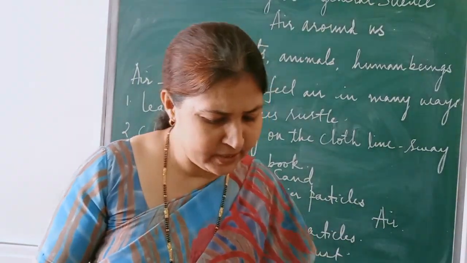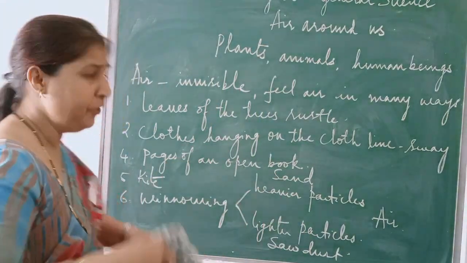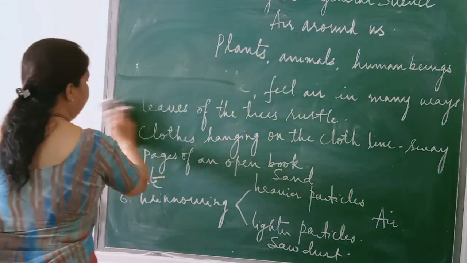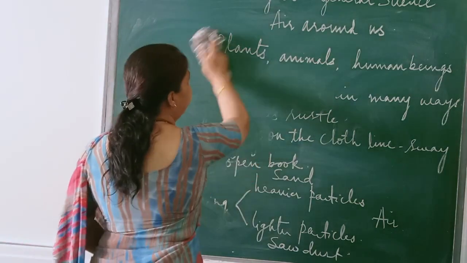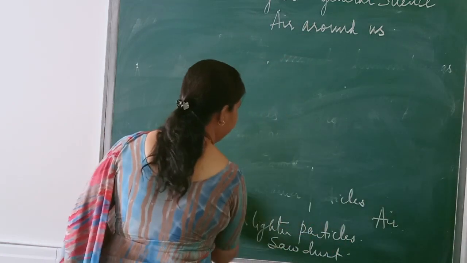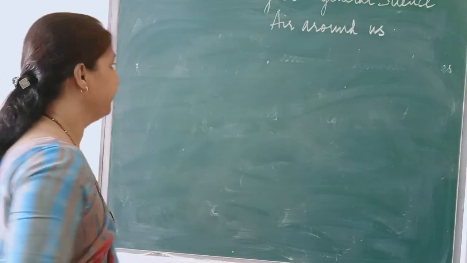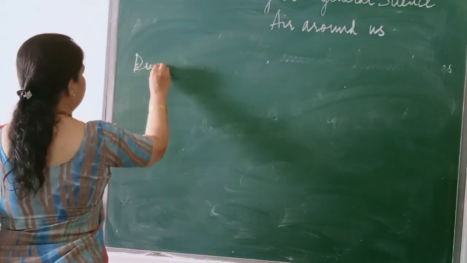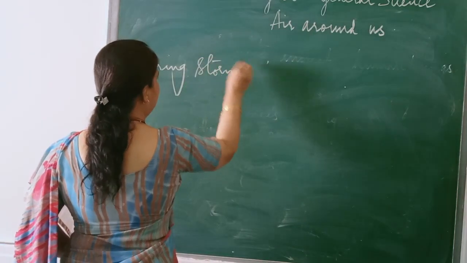Okay, the next, during the storms, do you know what storms are? The air will blow very heavily, isn't it? And what happens? Everything will be flying. So during storms also you can feel the presence of air.